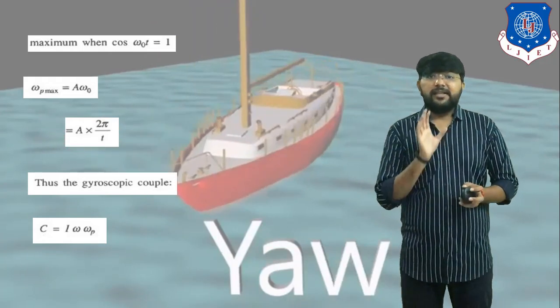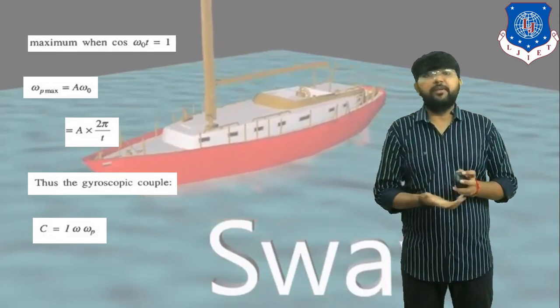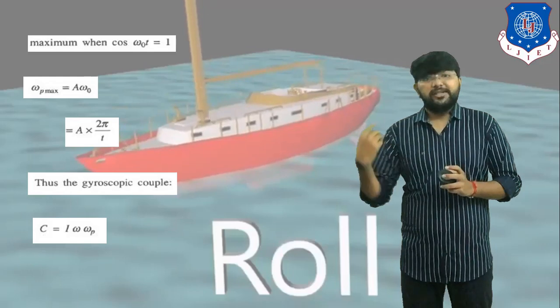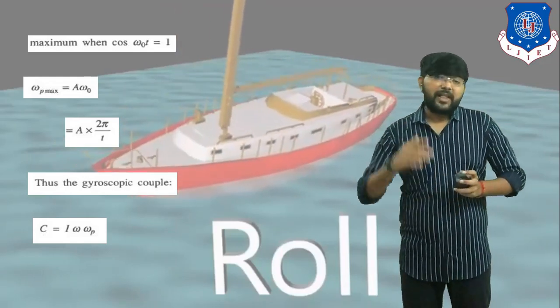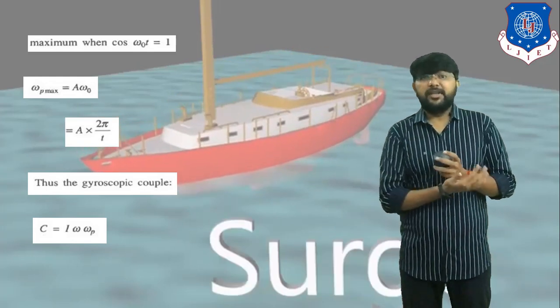Clear? So this is the equation for the reactive gyroscopic couple in case of pitching motion. We already derived this type of equation for the steering motion. Now what is the effect of gyroscope in pitching motion?